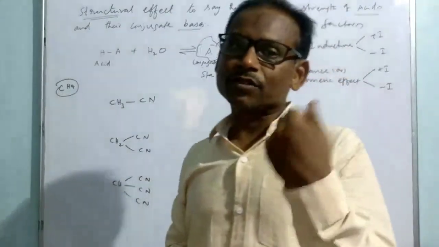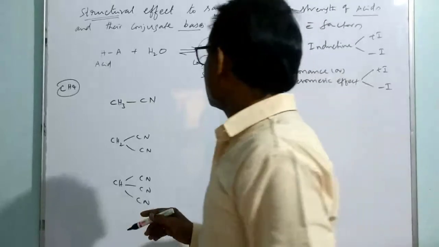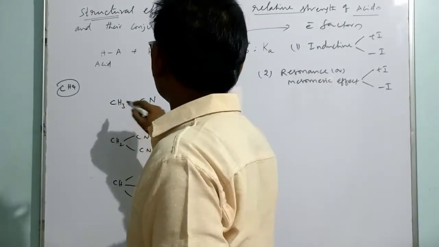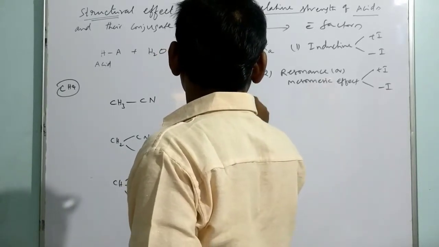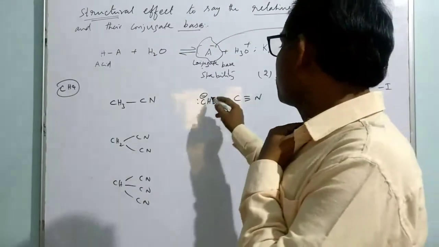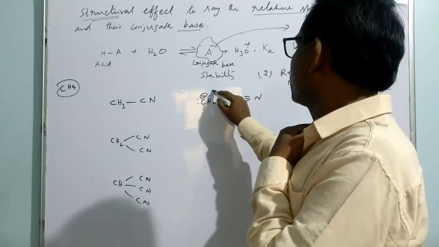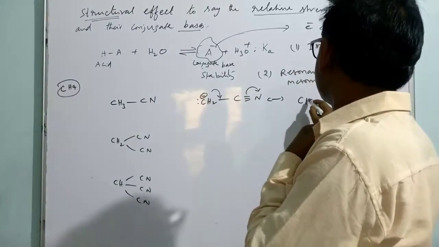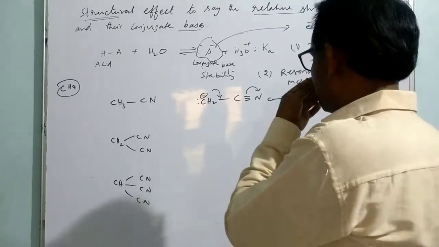Let us write the conjugate base and analyze how it is going to be stabilized. What is the conjugate base of this, by ejection of one proton from this carbon? So this is the one. And of course it is stabilized by resonance. There is a conjugation between the non-bonding electrons and the pi bond. That makes the resonance structure CH2=C=N.